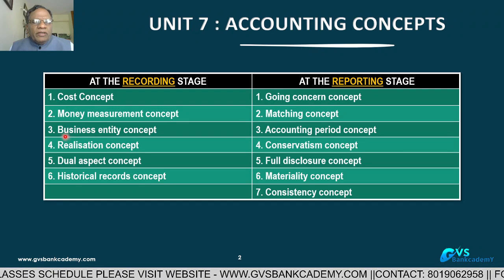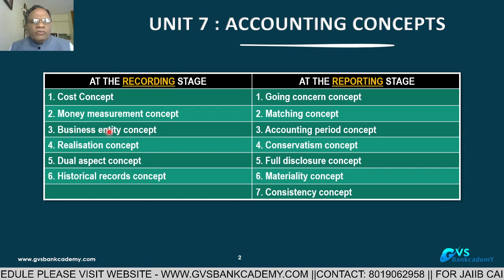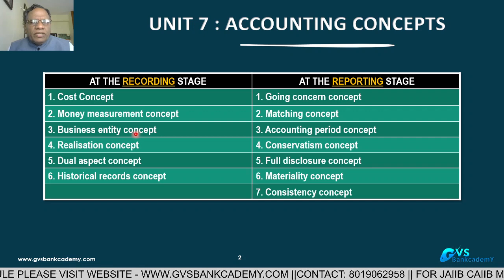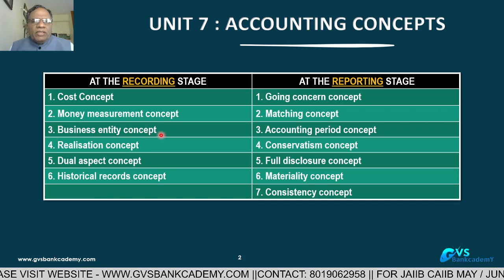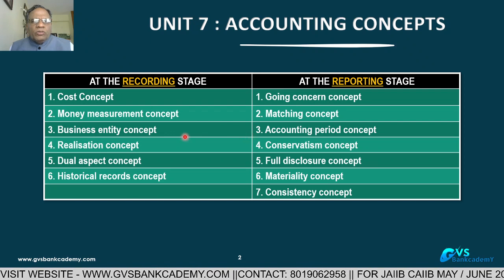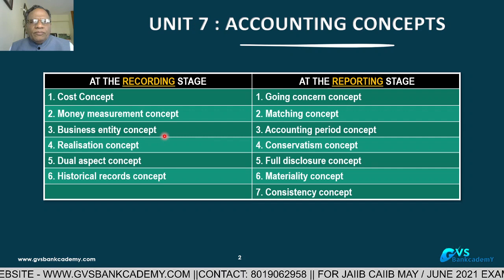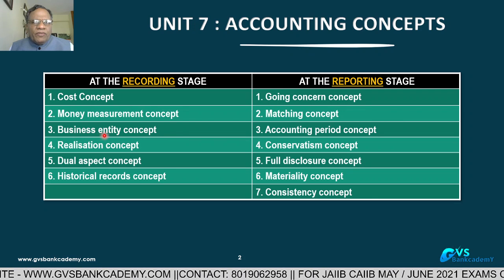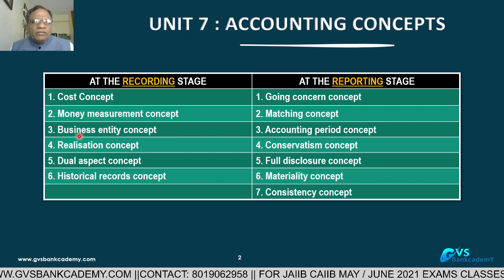When any partner or any proprietor has withdrawn goods from the business, that also we are debiting to the party's account. That's why business records are separate and the party's personal records are separate. Both are different. That is called the business entity concept, even in a sole proprietorship firm, both are different.